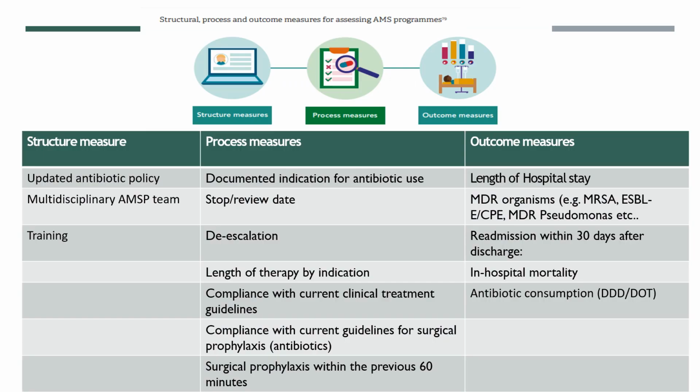If we see the structure, process, and outcome triad, the structure will include antibiogram and antibiotic policy, multidisciplinary team, and training. While the process measures will include stop and review date or de-escalation, documented indications, length of therapy, compliance, surgical prophylaxis, and others. But outcomes will include the length of stay, the rate of resistant organisms, the mortality, morbidity, and antimicrobial consumption.